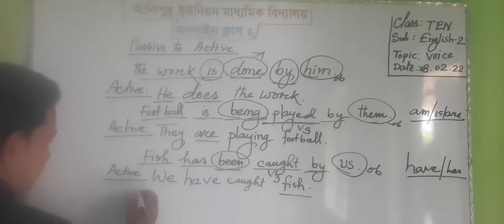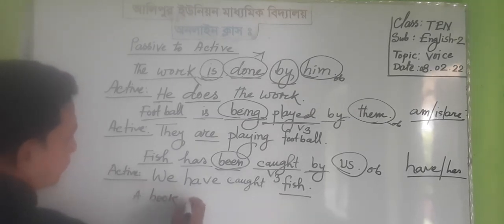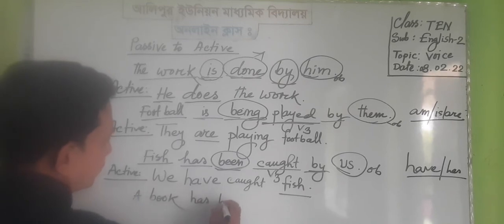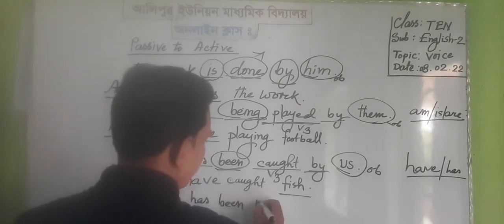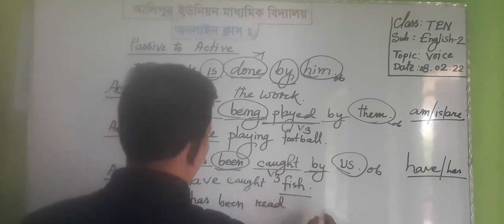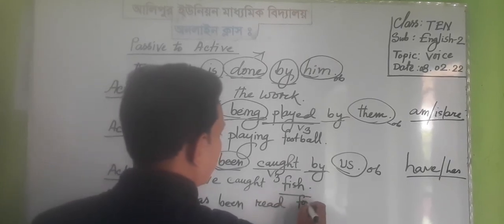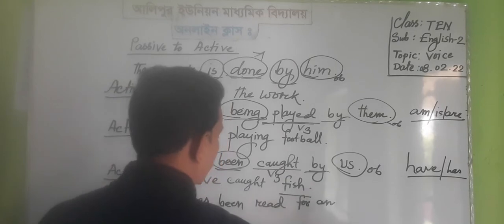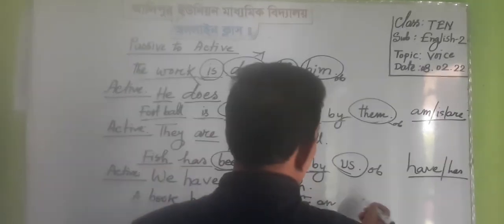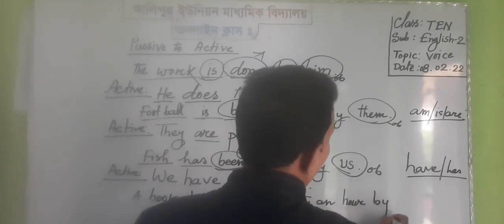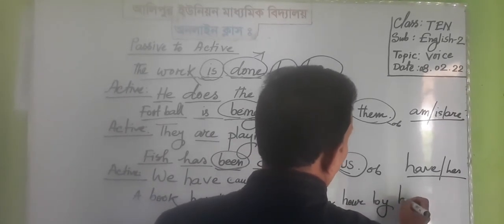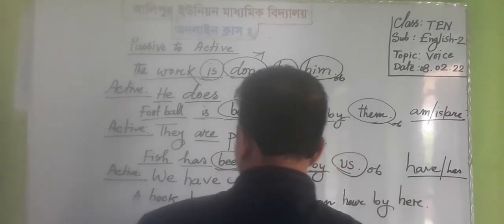The next tense is present perfect continuous tense. Such as: A book has been being read for an hour by her.